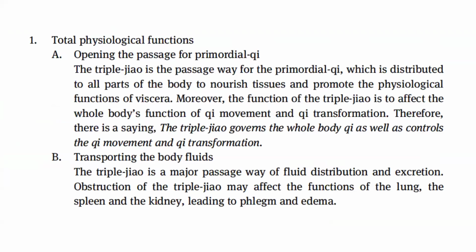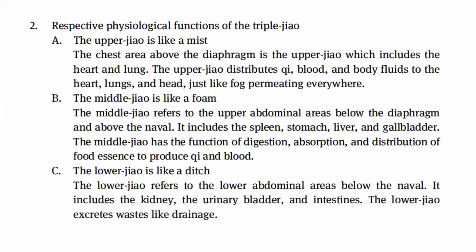The triple jaw is a major passageway of fluid distribution and excretion. Obstruction of triple jaw may affect functions of the lung, spleen, and kidney, leading to phlegm and edema. The respective physiological functions of the triple jaw.